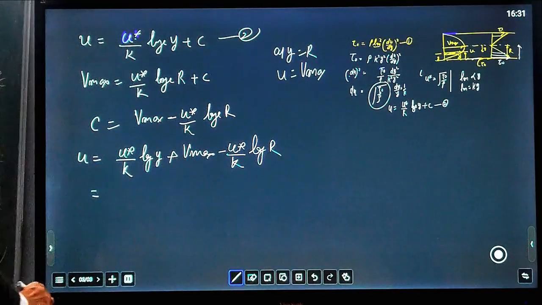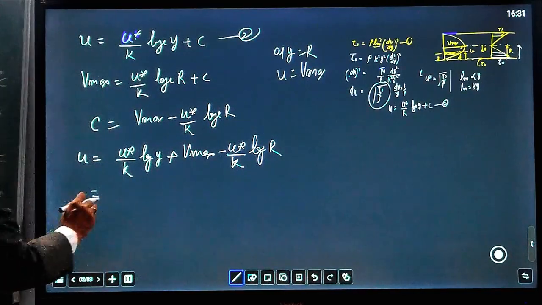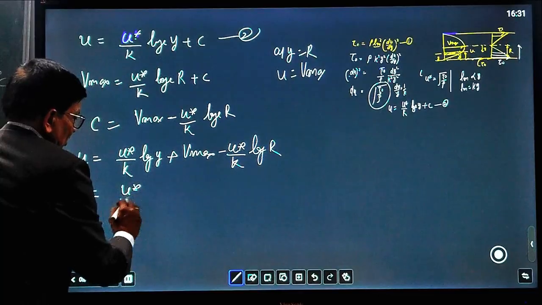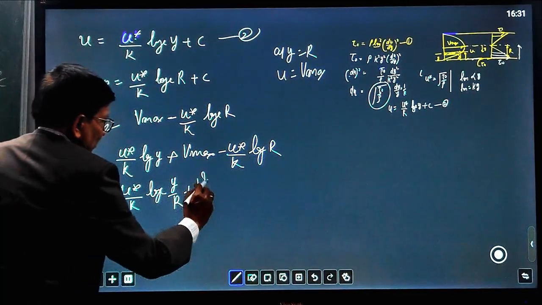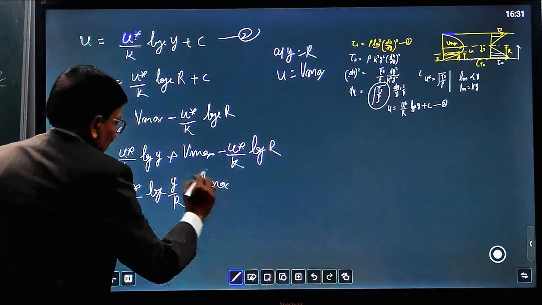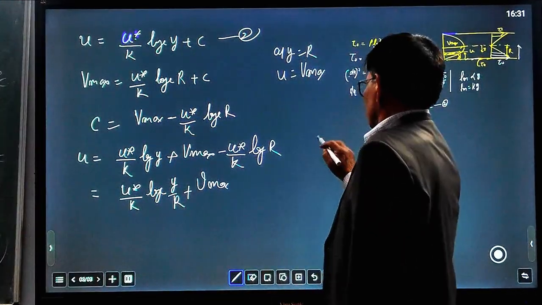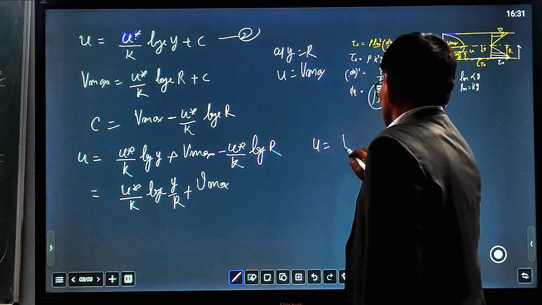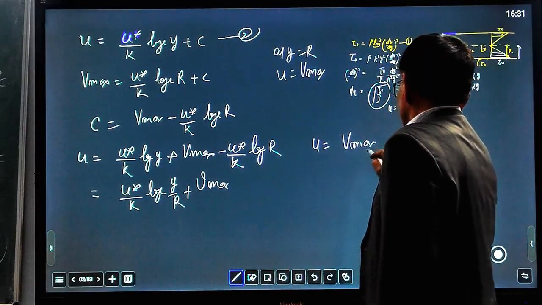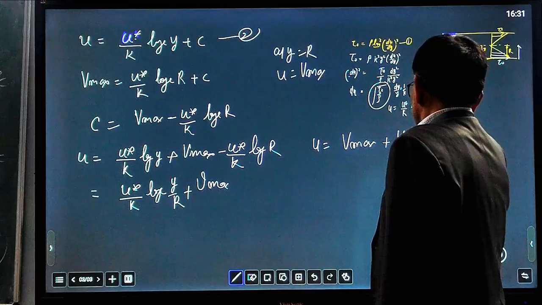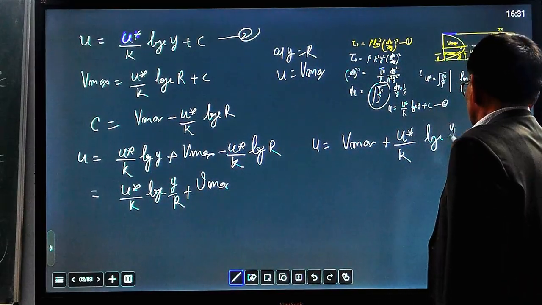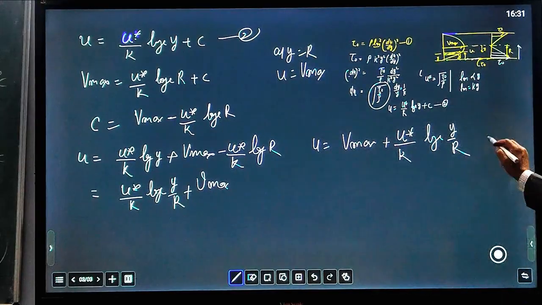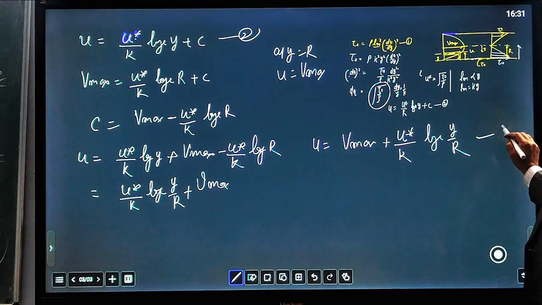We can further simplify this equation: u equals v maximum plus u star, the shear velocity, upon the constant k, log natural base y upon r. This is equation number 3.